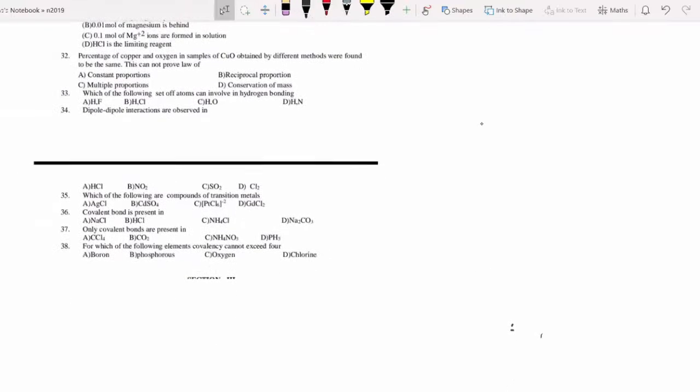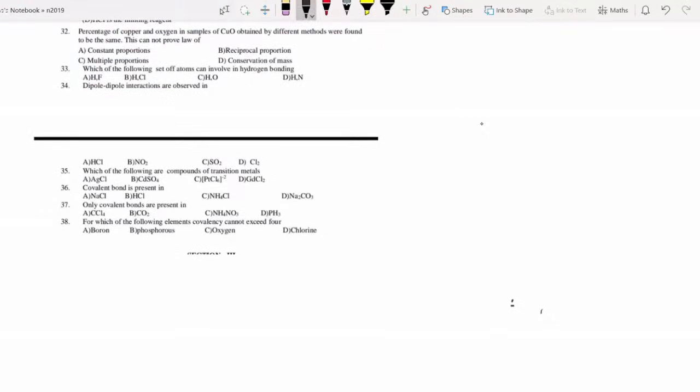Now you see, question number 38. For which of the following elements can covalency not exceed 4? Sir, covalency. What did I tell about covalency? Covalency is equal to the number of covalent bonds or coordinate covalent bonds around the atom, which depends upon the number of orbitals. Yes, boron has orbitals 2s and 2p. There is no 2d. That is why 1 s orbital plus 3 p orbitals, 1 plus 3, maximum covalency 4.